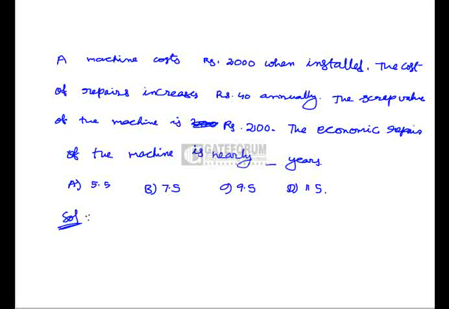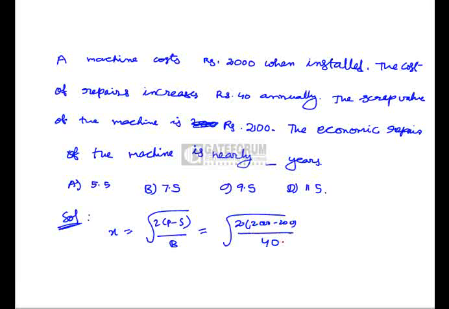Here the economic repair life is given by the square root of 2 into (P minus S) by B, where S is the scrap value, P is the initial cost of the machine, and B is the annual increase in the cost of repairs. All the values are given, just substitute them: 2000 minus 200, divided by 40, under the root with the 2. This gives a value of 9.5 years, and the correct option is C. C is the right answer.